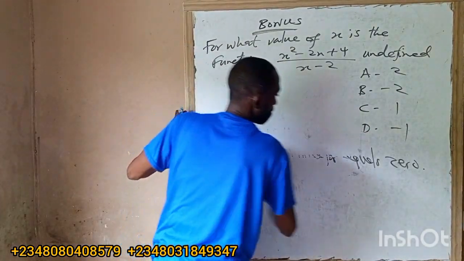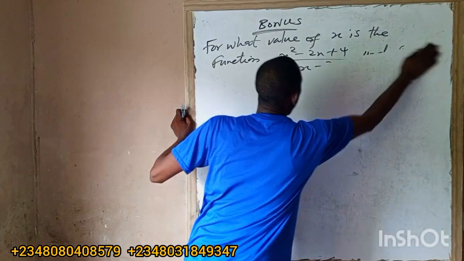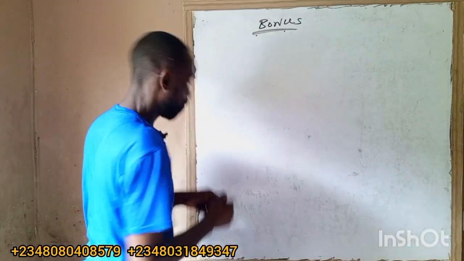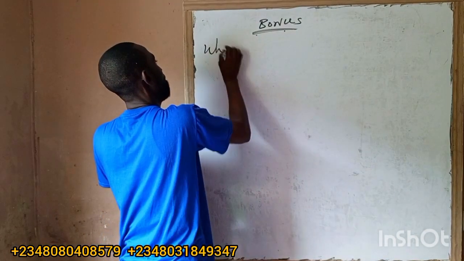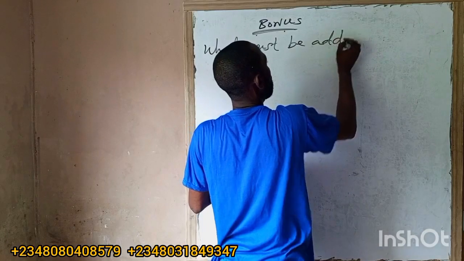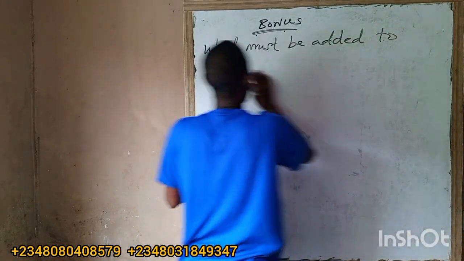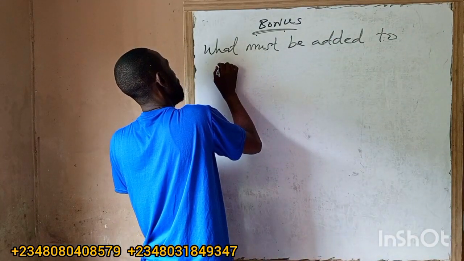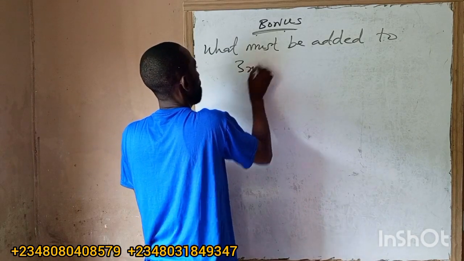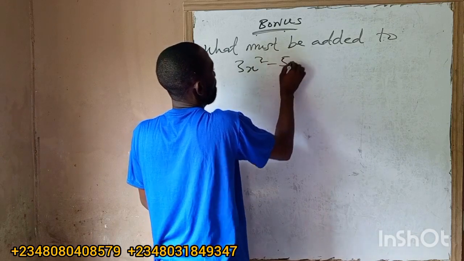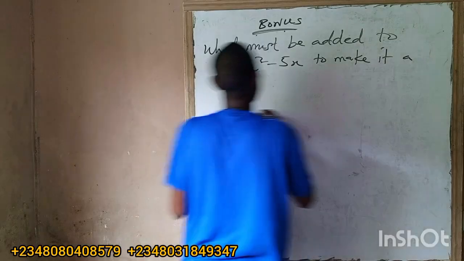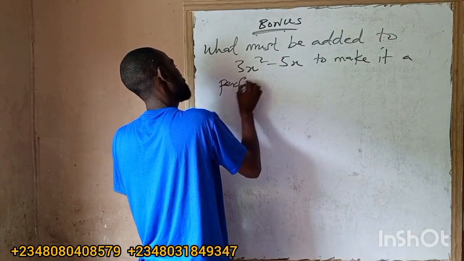Then for perfect square. What must be added to 3x squared minus 5x to make it a perfect square?